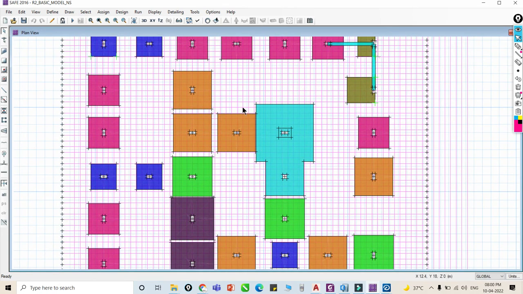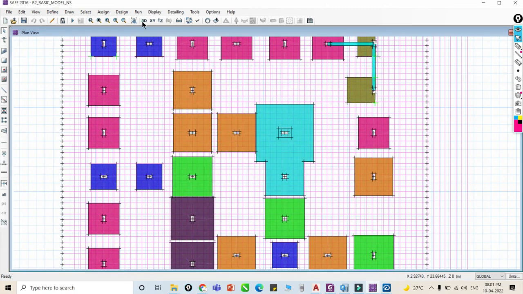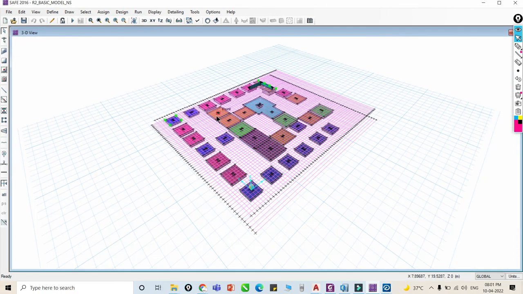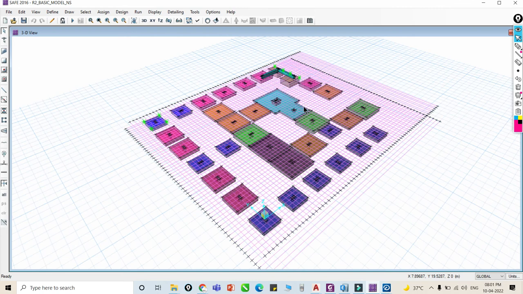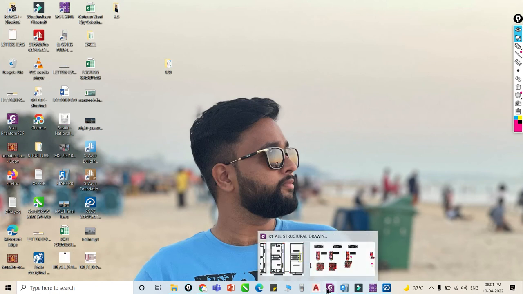So this is our project number 3, which is where we use this SAFE 2016, okay. Most probably we will do it on this project number 3, which is most important, okay. So these are the different softwares that we are going to cover during our intensive, okay. Now this is very important, that is our last step.